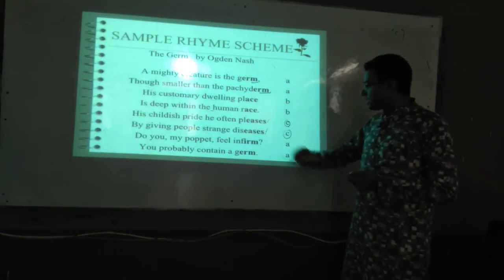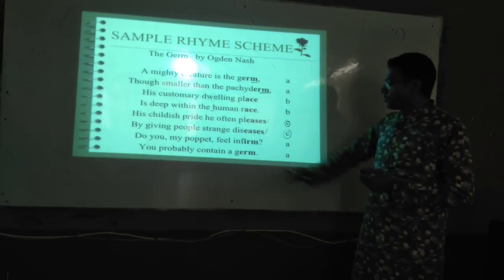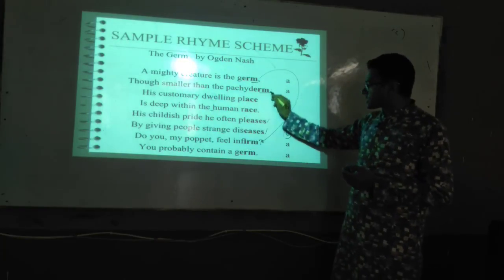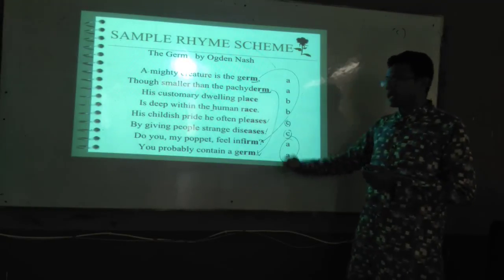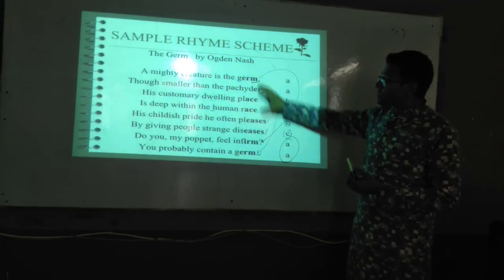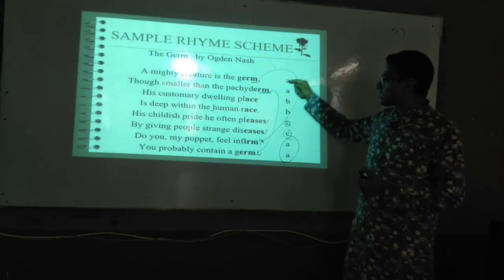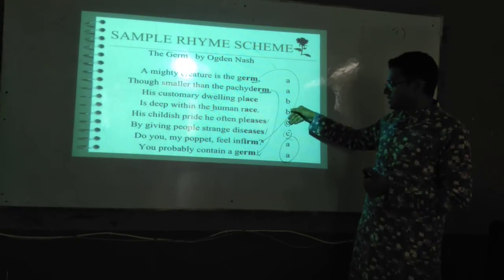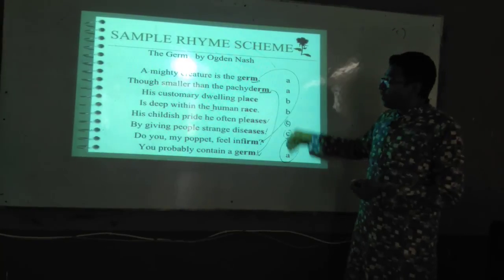Similarly, whenever we utter these two in form, and this is a repetition of the first and second, these are treated as AA. So the rhyme scheme of these 8 lines is AB, BB, CC, and AA. Why are we not treating them as D?